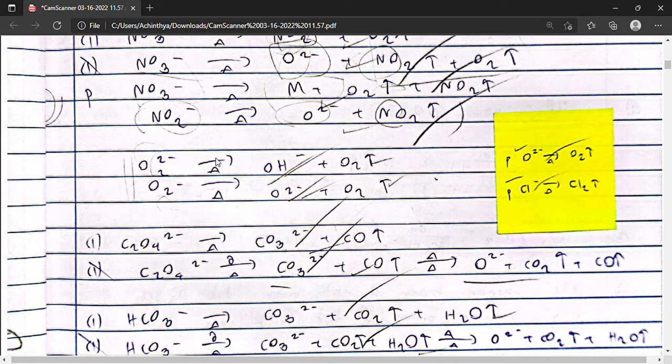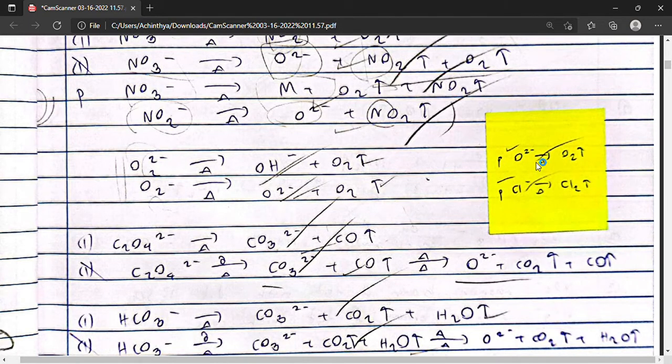Metal peroxides thermally decompose to form the metal hydroxide and oxygen gas, while metal superoxides will thermally decompose to form the metal oxide O2- and oxygen gas.